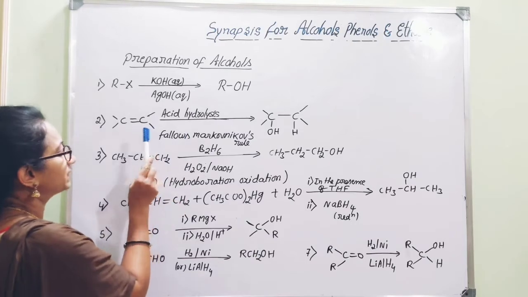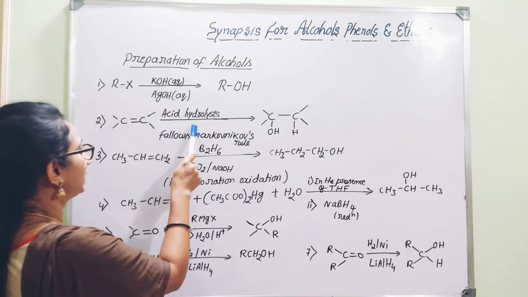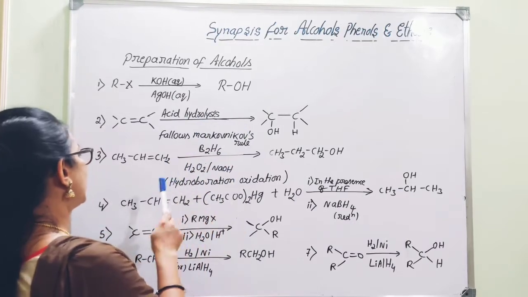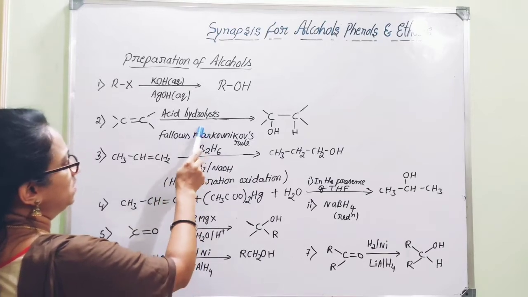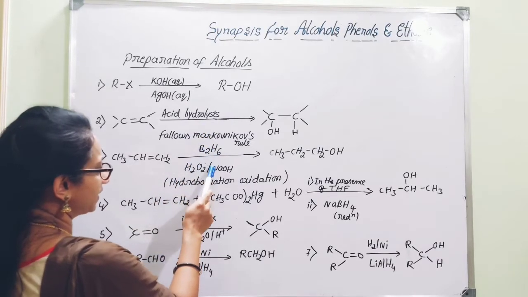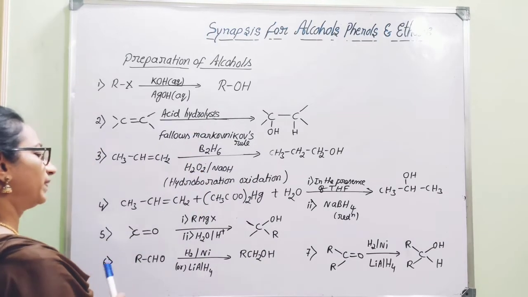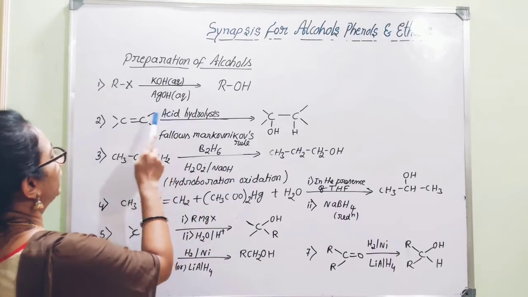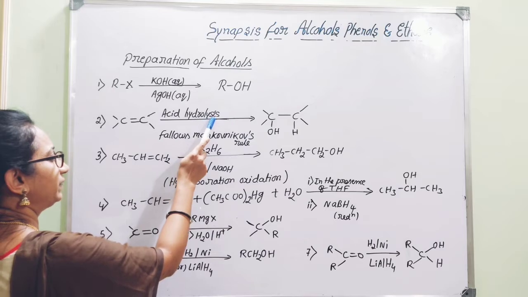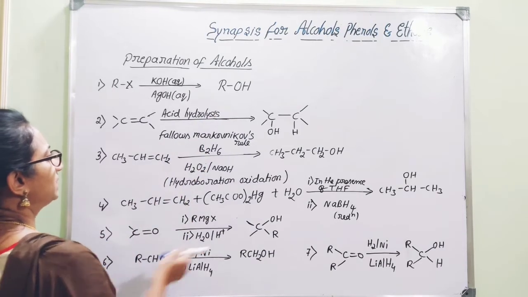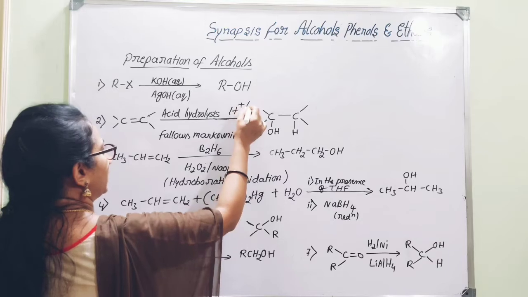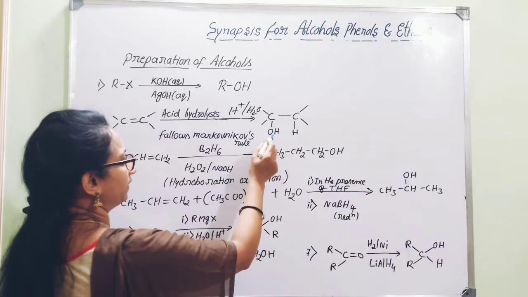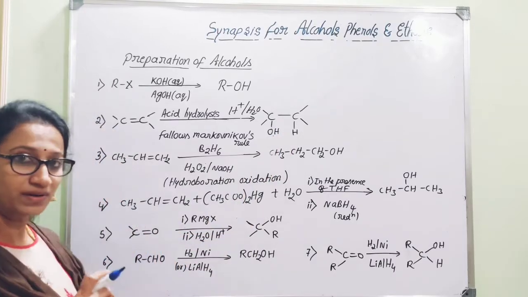If you go for alkenes, alkenes can be subjected to acid hydrolysis, or they can be treated by another method, that is hydroboration-oxidation. And another method is oxymercuration-demercuration. Here, when alkenes are subjected to acid hydrolysis, that is in the presence of acid along with the aqueous medium H2O, you will get the formation of the product, that is alcohol. But what is the important thing you should be remembering?